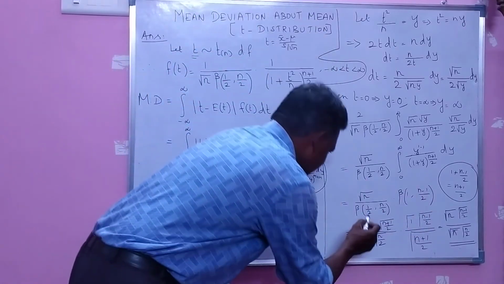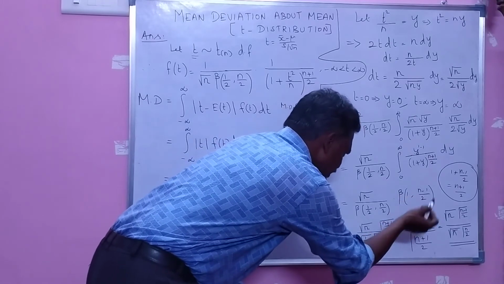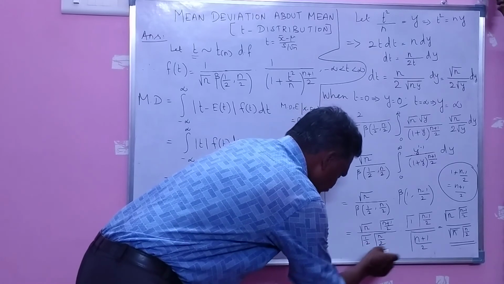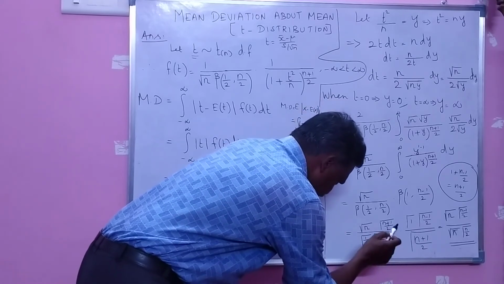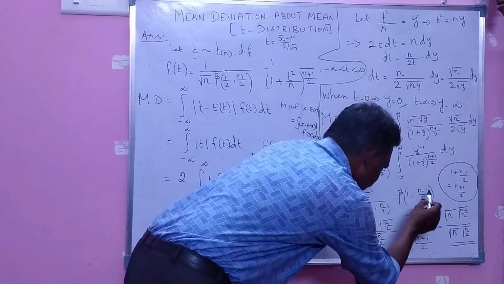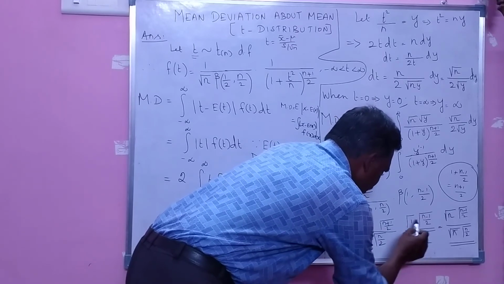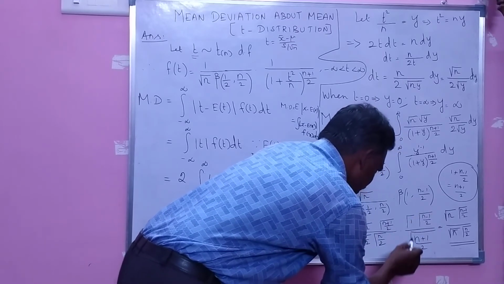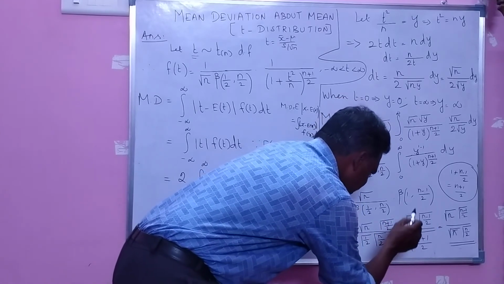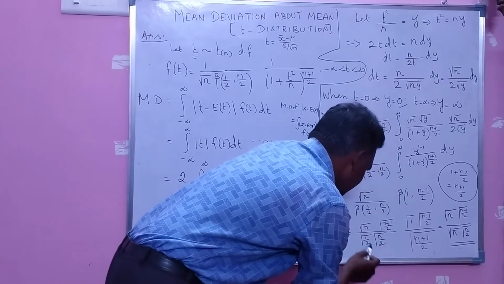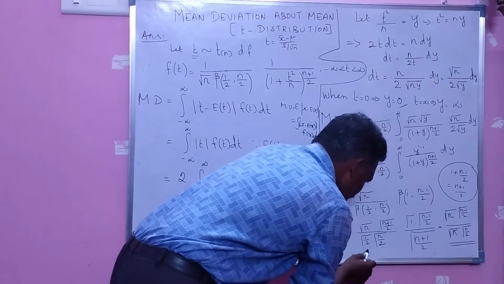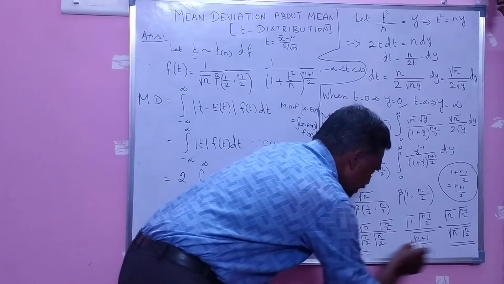So now it is simple to express this one in terms of gamma. Root n, this is gamma 1 by 2 into gamma n by 2 divided by gamma n plus 1 by 2. That gamma n plus 1 by 2 can be taken into numerator into gamma 1 into gamma n minus 1 by 2 divided by gamma, you add these two, n plus 1 by 2. So now this gamma n plus 1 by 2 and this gamma n plus 1 by 2 will be cancelled. Gamma 1 is nothing but 0 factorial, that is 1. The remaining terms: root n into gamma n minus 1 by 2 divided by root pi into gamma n by 2.